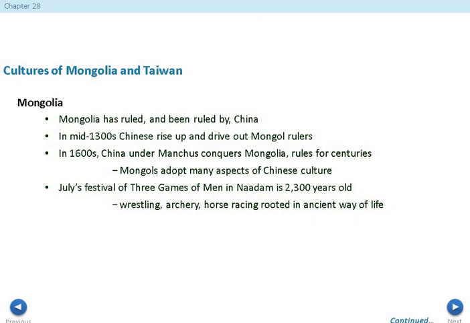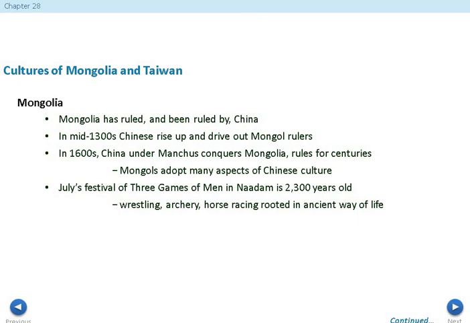Well, this is what we see here in Mongolia. Mongolians are going to say, yes, we are close, we are similar to Chinese people, we've got some of the culture, but we are our own country. As it says right there, Mongolia has ruled, but also been ruled by China throughout their history. In the mid-1300s, China is going to rise up and drive out the Mongolian rulers. You're going to see the Great Wall of China being built during this period of time. In the 1600s, China under the Manchus is going to conquer Mongolia, and they're going to rule for a long time. During this time, Mongolians are going to adopt many aspects of Chinese culture, and that's what leads to the confusion of, are they Chinese or are they Mongolian?